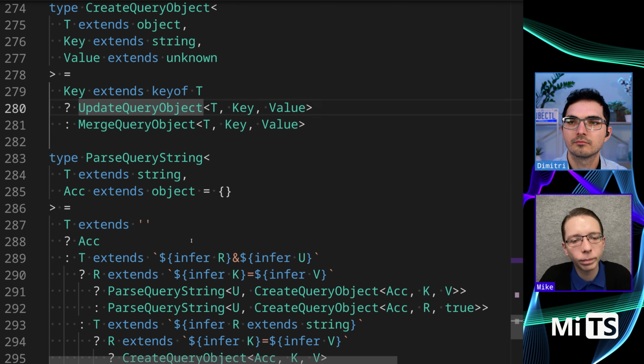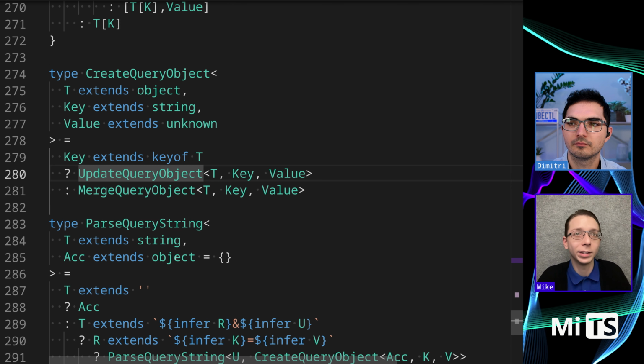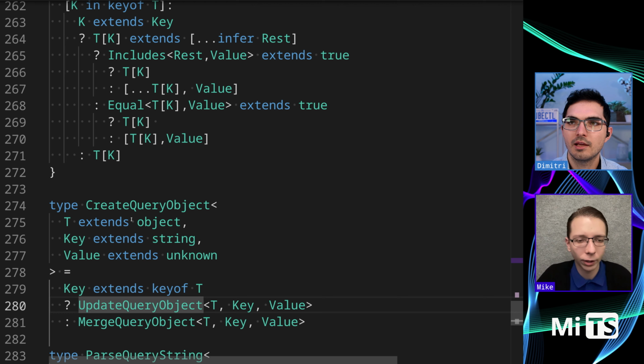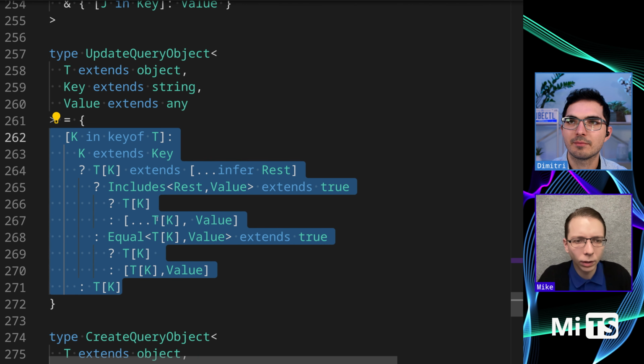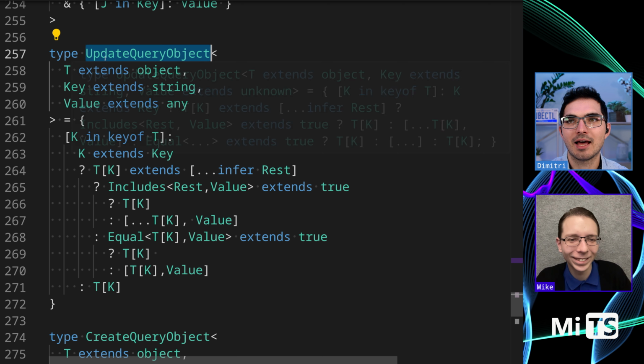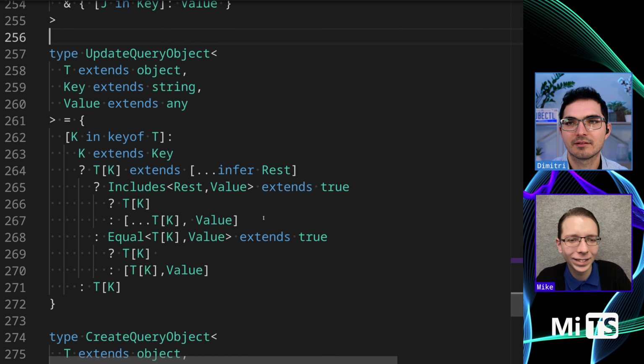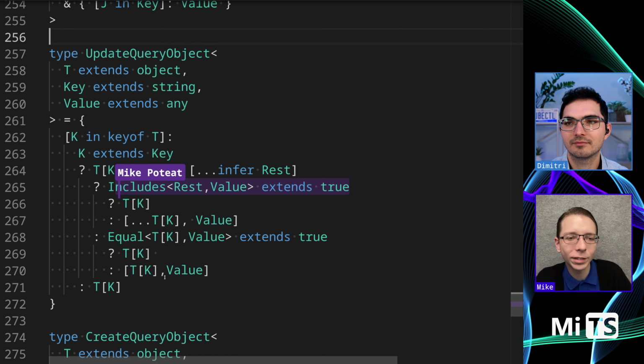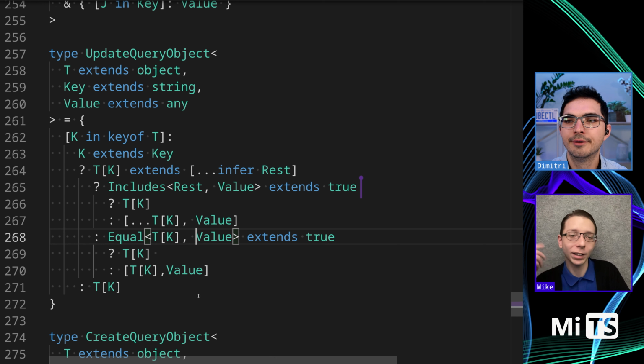I think that makes it more readable than the decision tree that we saw earlier. Yeah, I mean, we do still have some. So the ugliness has to exist somewhere because there are a lot of product requirements for this type, if you want to think of it that way. So that's been locked away in update query object.